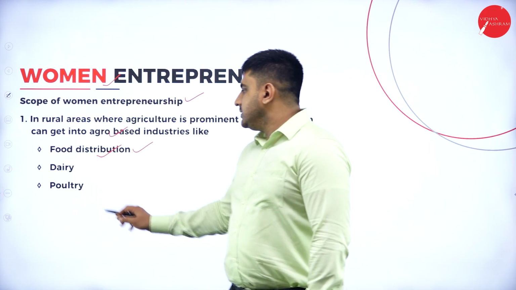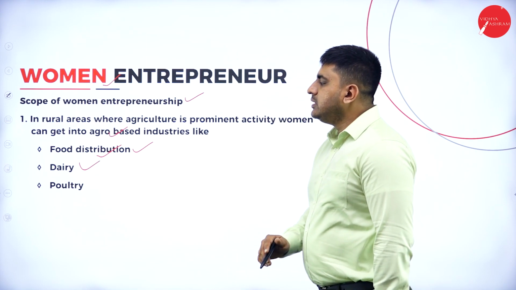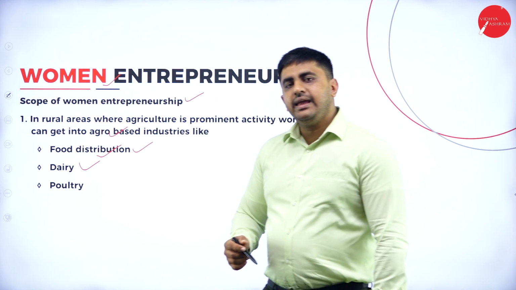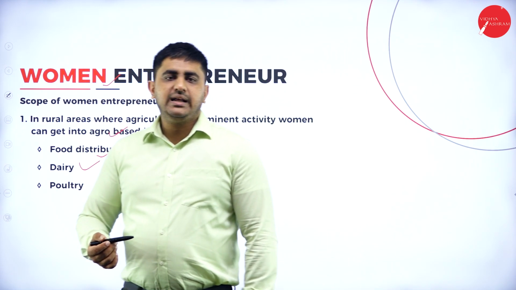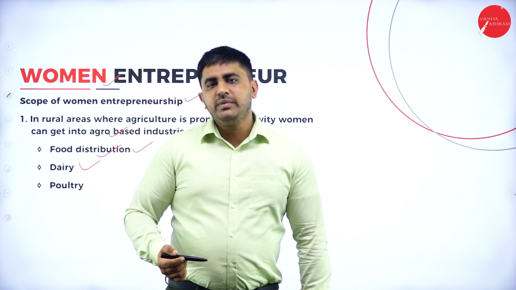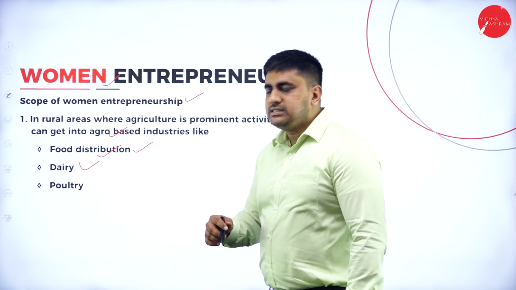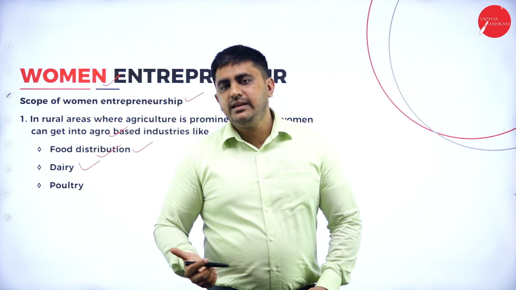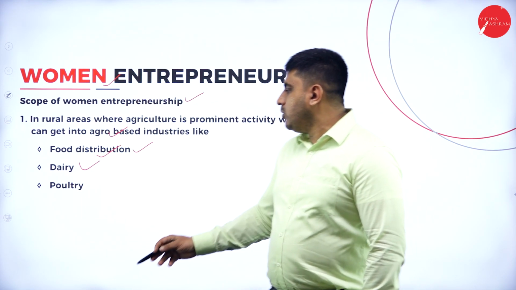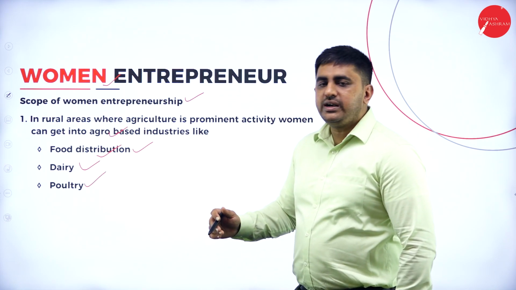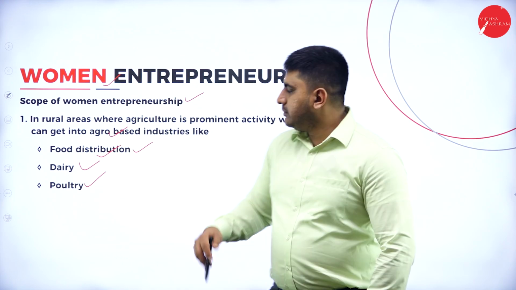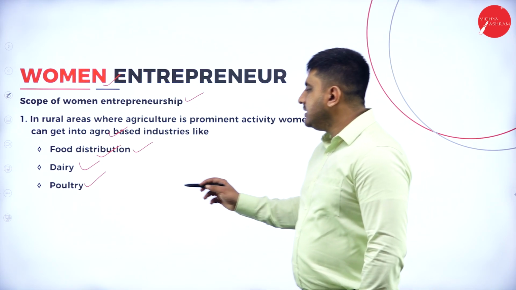Then dairy. If she has got cattle at home, she can make use of the dairy, that is the milk, and she can come out with dairy products like ghee, butter, or buttermilk, or she can start her own milkshakes or anything of that sort which is related to dairy. Then if she has got poultry, she can make use of it. She can come out with an egg business or chicken business pertaining to her level, that is poultry.